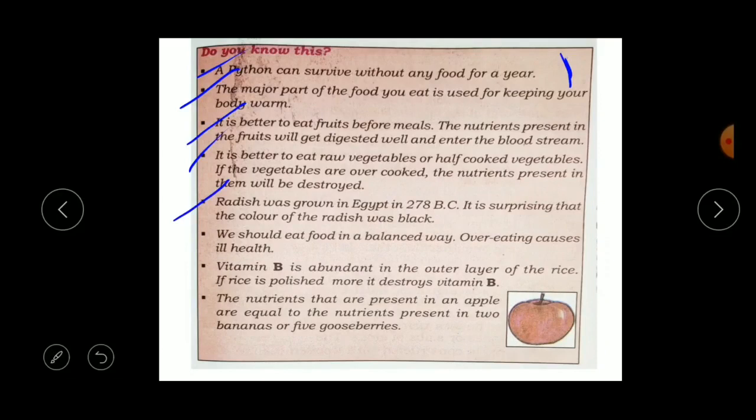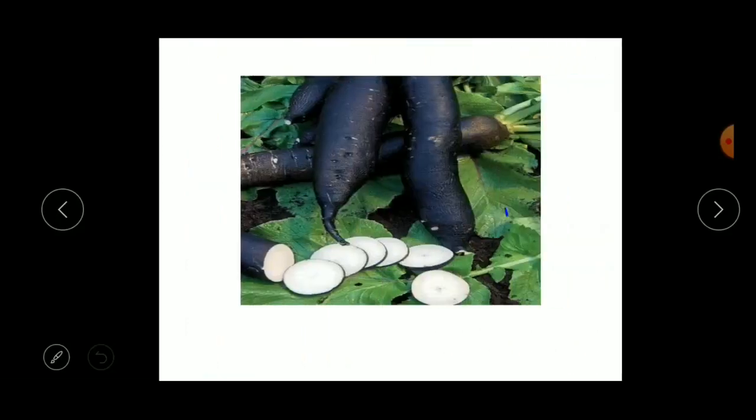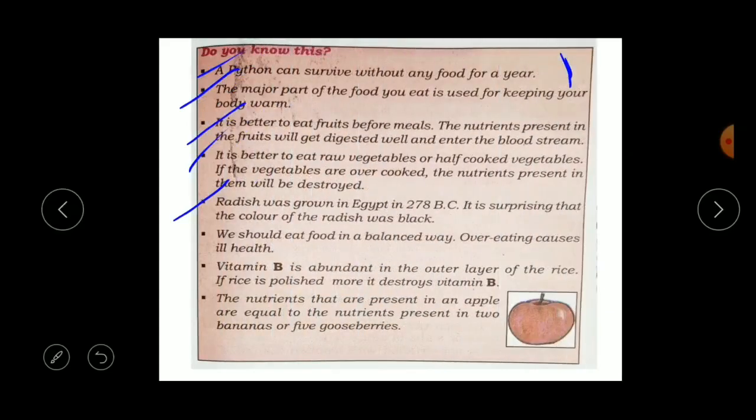The next point is that radish was grown in Egypt in 278 BC. It is surprising that the color of the radish was black. Here you can see this is the black radish. This is how it looks. It was grown in Egypt.